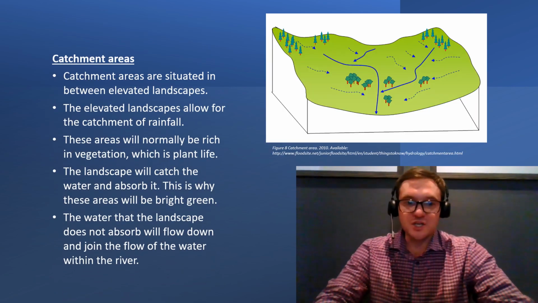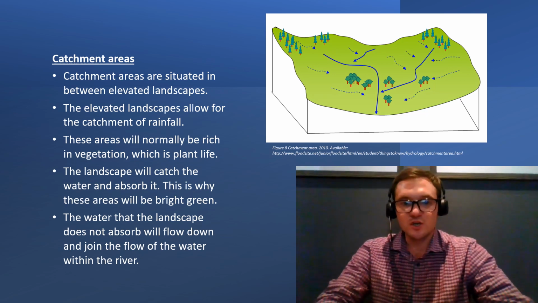So let's talk about catchment areas. Catchment areas are situated in between elevated landscapes. These elevated landscapes allow for the catchment of rainfall. These areas will normally be rich in vegetation, which is plant life. The landscape will catch the water and absorb it. This is why these areas are bright green.